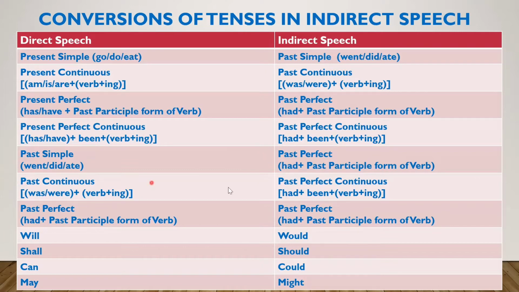Past continuous changes into past perfect continuous. Past continuous sentence structure is was or were, verb plus ing. So this is the structure for past continuous. If you see this structure in the direct speech, that will be changed into had, been, verb plus ing. That means past continuous changes into past perfect continuous.